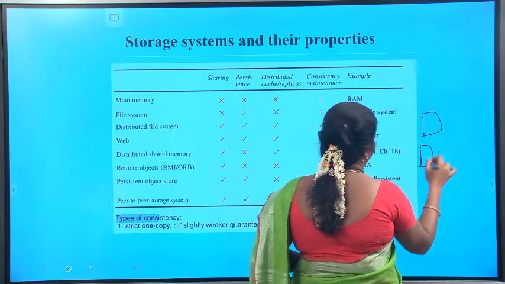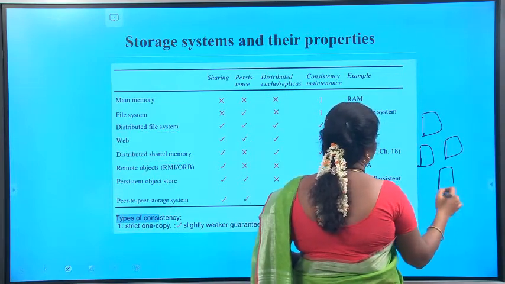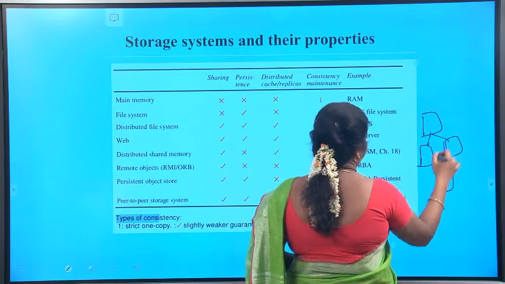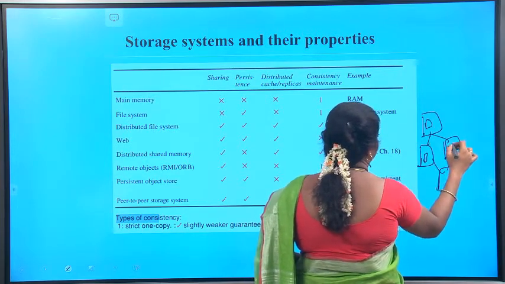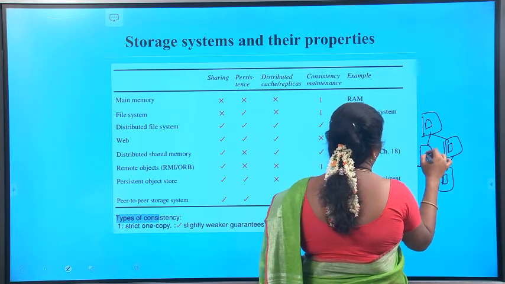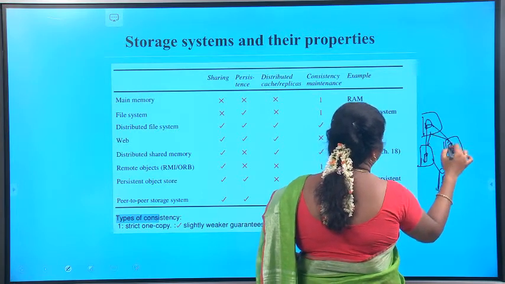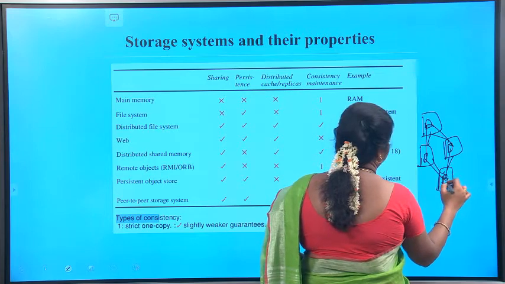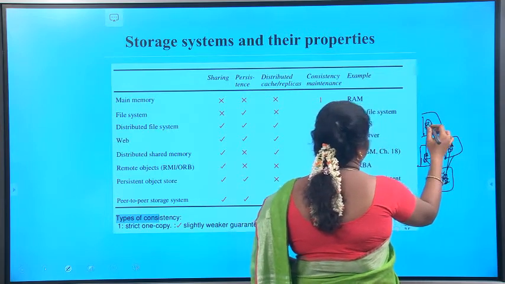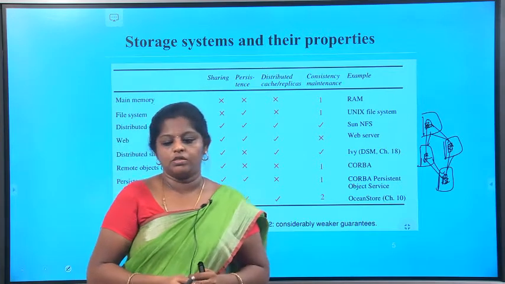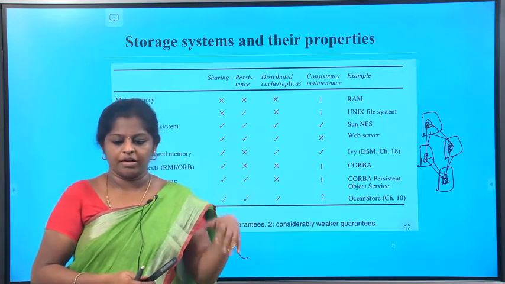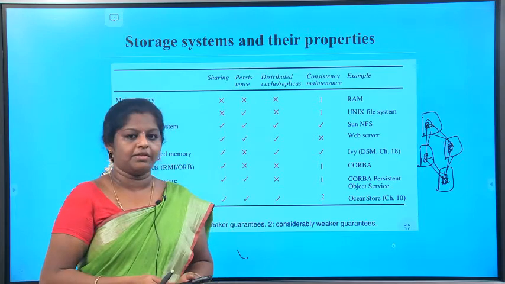See, in the distributed shared memory, all the systems are connected to the distributed system, and they have a memory. Instead of sharing the file, they are sharing the memory itself. The consistency mechanism which is used in the distributed shared memory systems, I explained in the previous one.